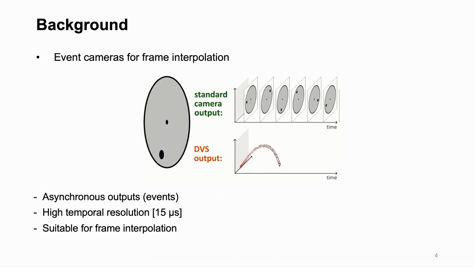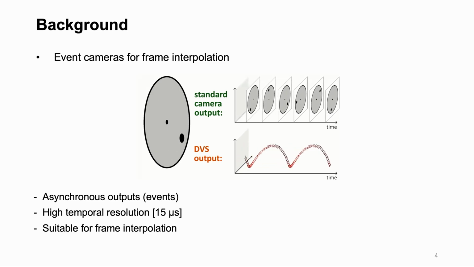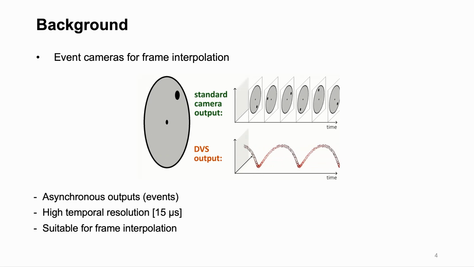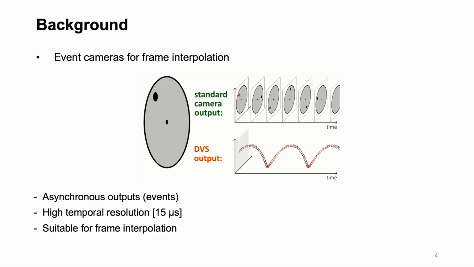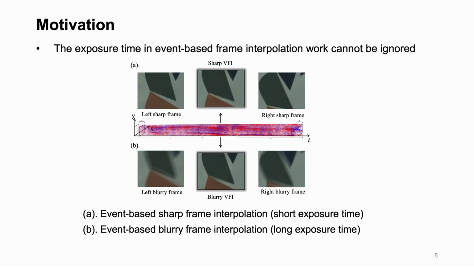Different from traditional frame-based cameras, event cameras output asynchronous events with high temporal resolution, which is suitable for frame interpolation. In video frames, the exposure time still exists. The length of exposure time often influences the quality of the video. In the video with short exposure time, the images are often sharp, but with long exposure time, the frame may get blurred because of the motion within the exposure time. In this work, we define the two tasks as general event-based frame interpolation.